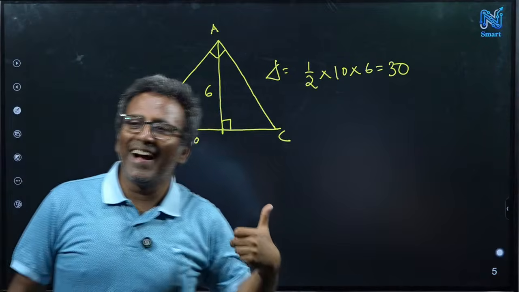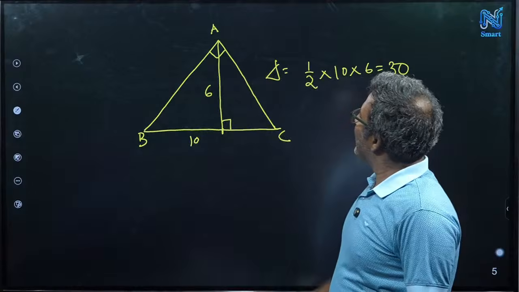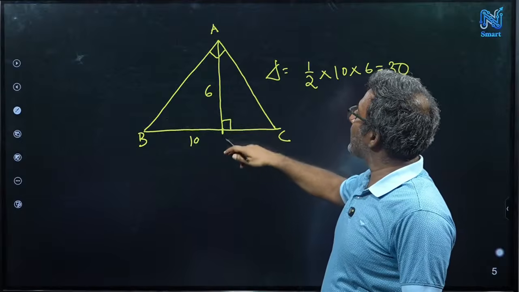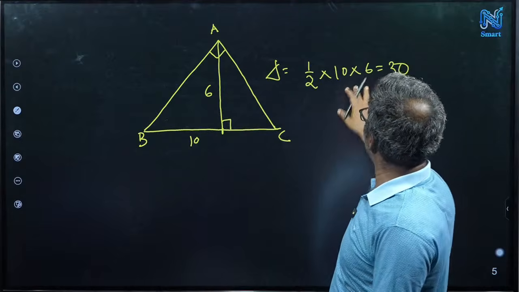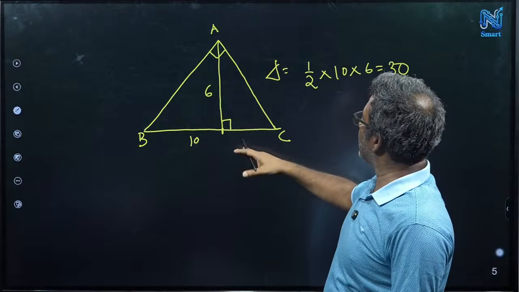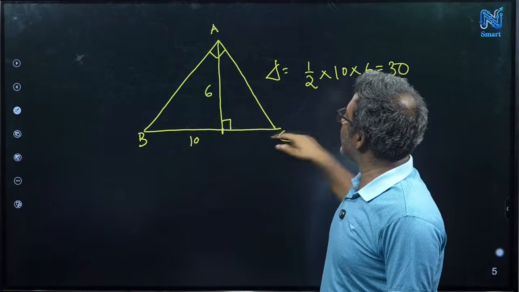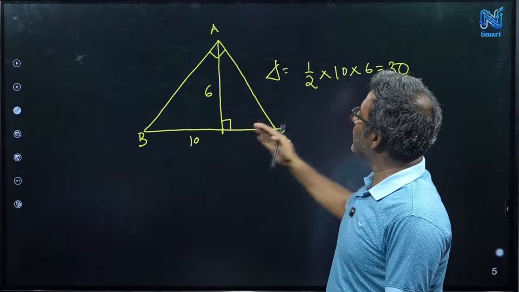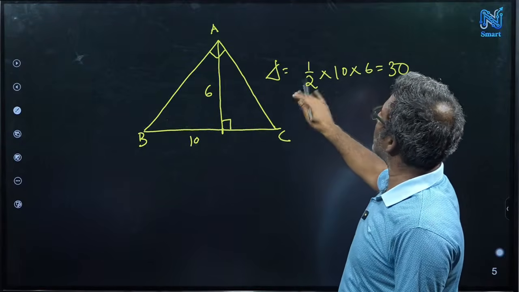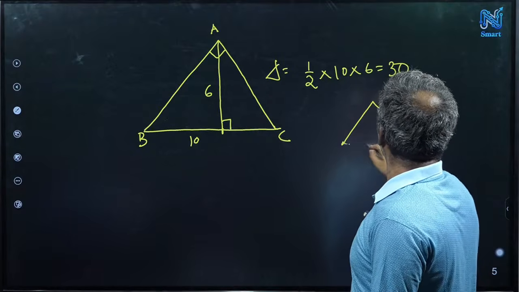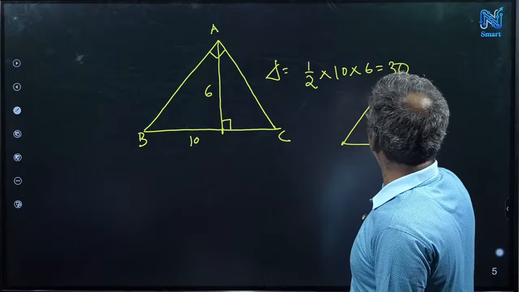Is the line from A cutting BC at the midpoint? No, I am not assuming that this perpendicular is cutting at the midpoint. Maybe in the figure it looks like that, but I just drop the perpendicular, it can cut anywhere. So this 10 is the whole length BC. This formula is true for any triangle, not only for a perpendicular or right angle triangle.